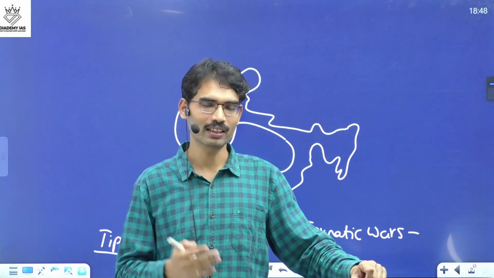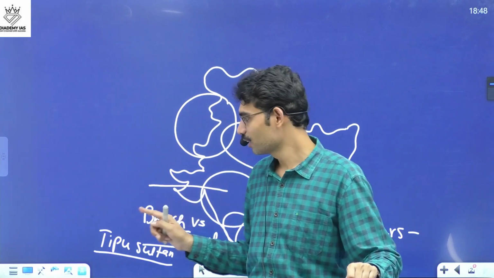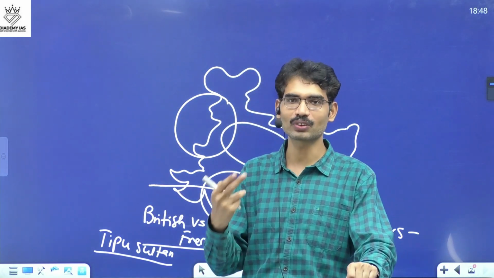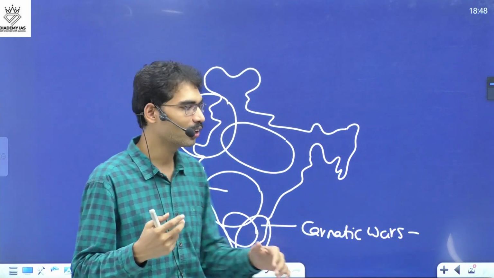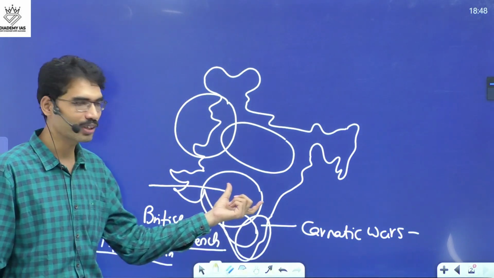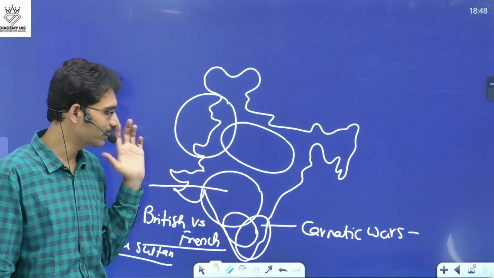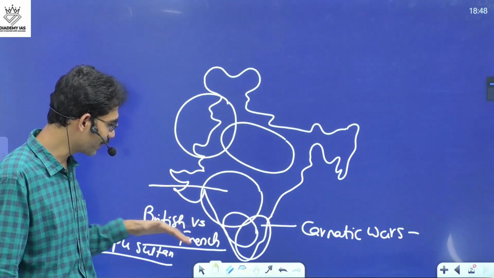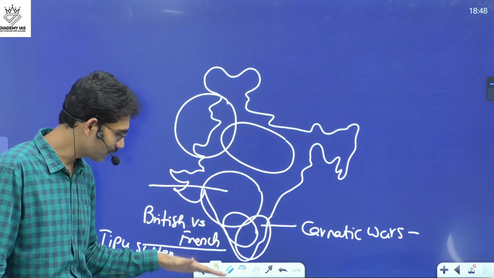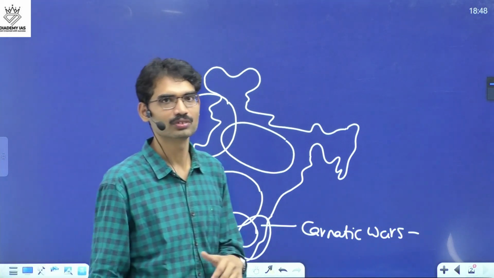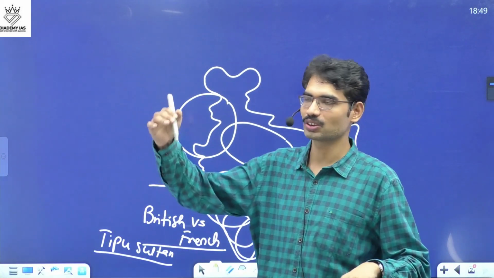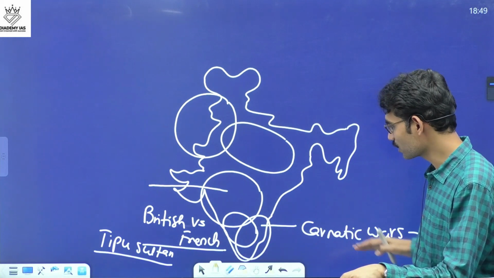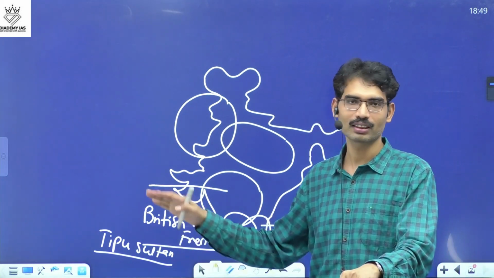And why was there that kind of provision? Because the French were always trying to take advantage, always trying to get some opportunity with the help of natives to fight against the British. But the British, with their diplomatic maneuvers, virtually eliminated the French. So for these three incidents, you need to explain the different wars and how the French were defeated.